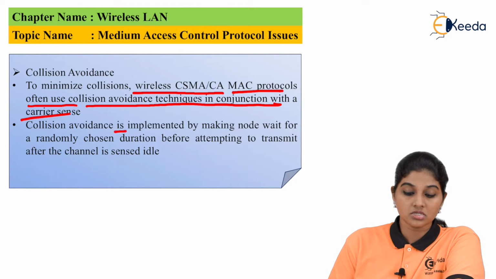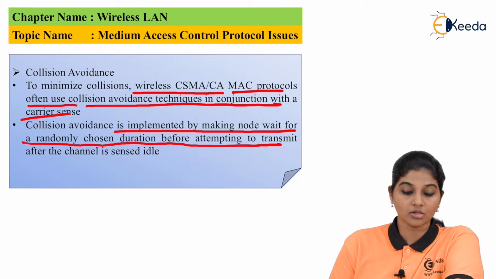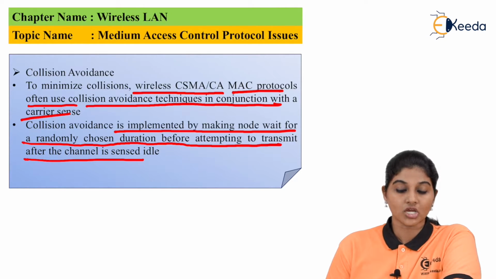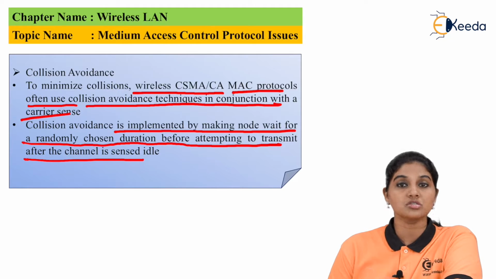The collision avoidance is implemented by making the node wait for a randomly chosen duration before attempting to transmit the data after the channel is sensed as idle. As we just discussed, the randomness of the time period is important for avoiding the collision in case of data transmission.